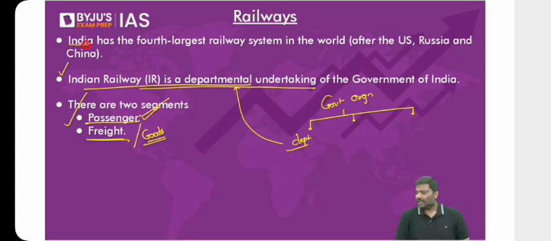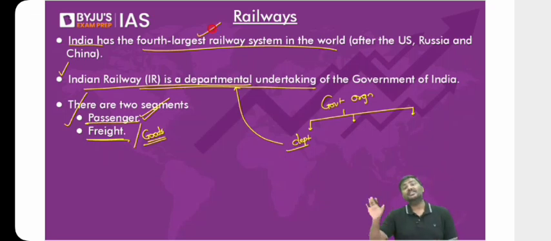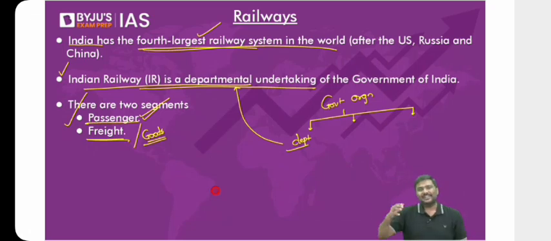Third important point, India has one of the highest lengths of railway networks in the world. The number of routes, the number of passengers, in all of these cases, India has one of the largest railway systems in the global market. As per the latest document published by the Ministry of Railways, India has the fourth largest railway system. But my recommendation to you, do not memorize it. Why? By the time you write the exam, this could become third largest, it could become fifth, or it could remain fourth as well.